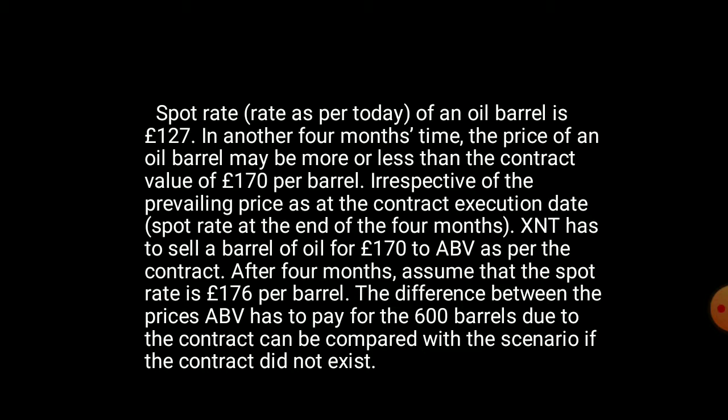In another 4 months' time, the price of an oil barrel may be more or less than the contract value of £170 per barrel. Irrespective of the prevailing price as at the contract execution date, XNT has to sell the barrels of oil for £170 to ABV as per the contract. After 4 months, assume that the spot rate is £176 per barrel. The difference between the prices ABV has to pay for the 600 barrels due to the contract can be compared with the scenario where the contract did not exist.